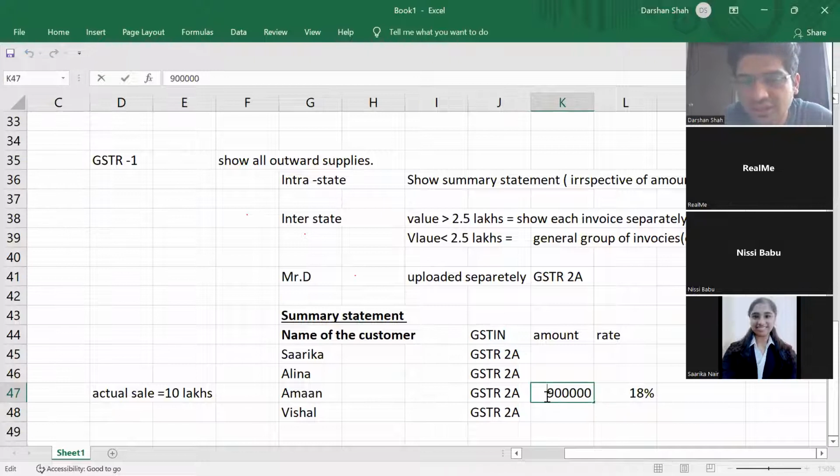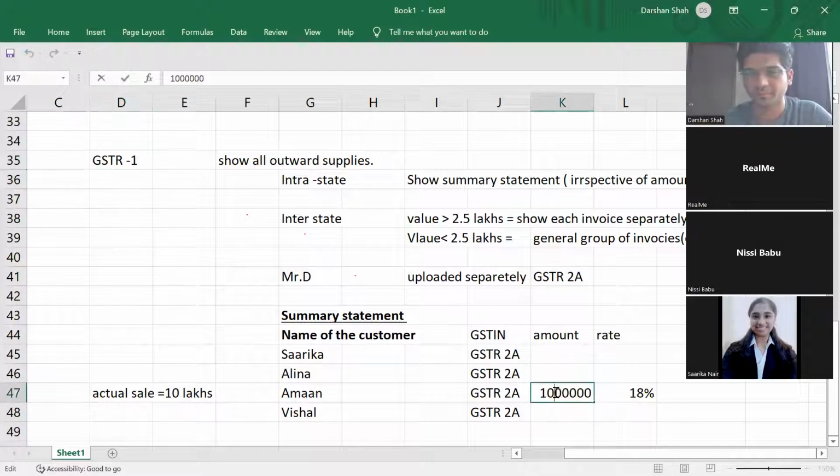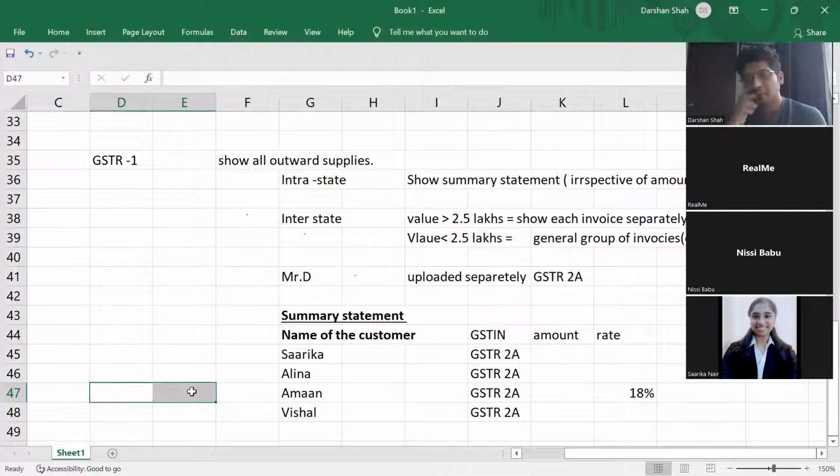Then Aman will change this 9 lakh to 10 lakh. Then Aman's GSTR 2A and Nisi's GSTR 1 will not match. Understood? That is how the government is going to trace it. But if Nisi and Aman say that let us show 9 lakh everywhere, the government can't trace it.